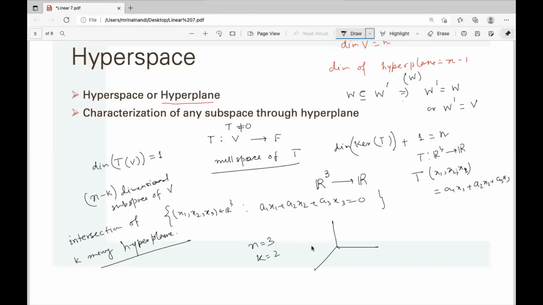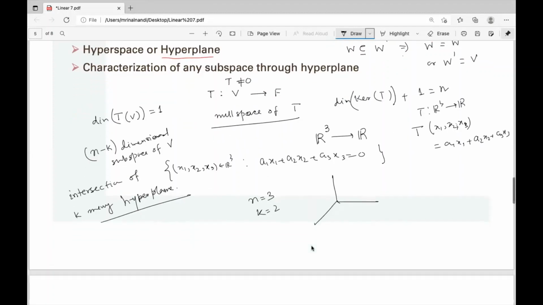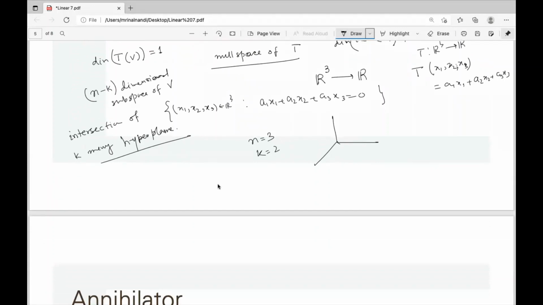That means all the subspaces of a finite dimensional vector space are characterized through hyperplanes. That means any n minus k dimensional subspace is just an intersection, just the solution of a set of equations of some linear functionals, say f1 v equal to 0, f2 v equal to 0.